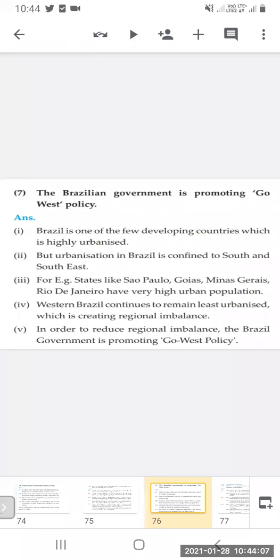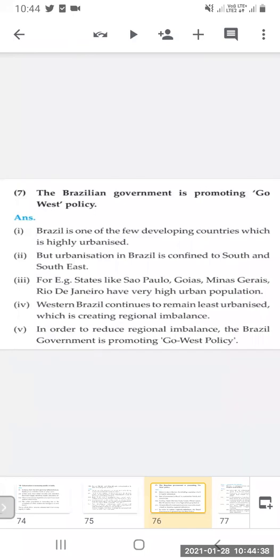Western Brazil continues to remain least urbanized, which is creating regional imbalance. These states are towards the south and southeast, but Western Brazil does not have the urban population. Towards the southeast the urban population is more, and in the west it is very little.